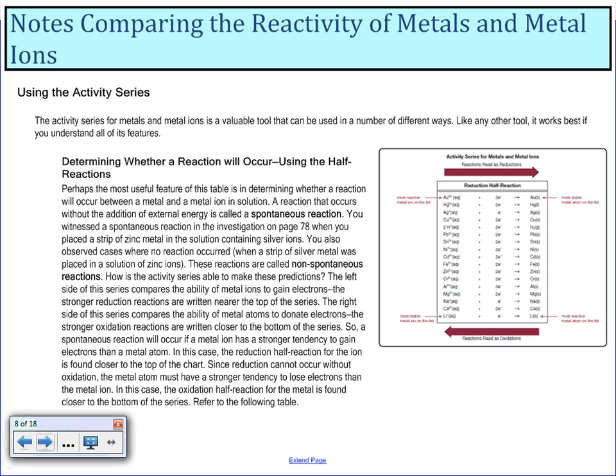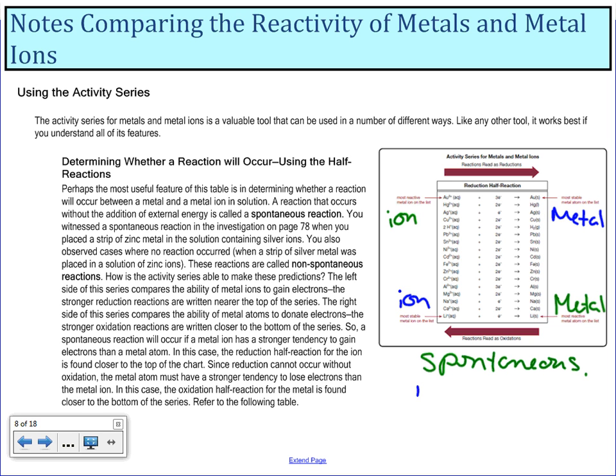In the case where the oxidization half reaction for the metal is found closer to the bottom of the series, what this is saying is that if our ions are higher up here and our metal is found here, then we're going to have spontaneous. Where if our metal is found up here and our ion is found down here, then we will have a non-spontaneous.